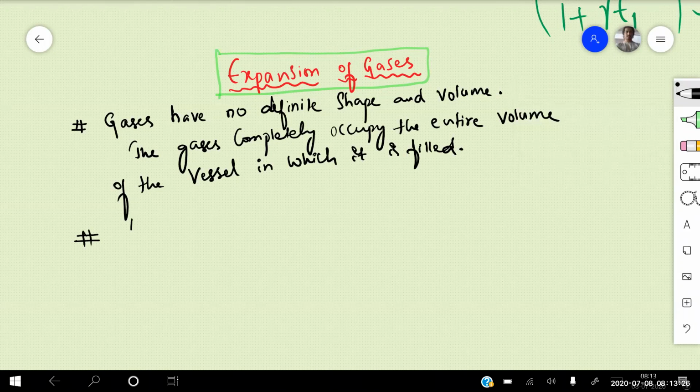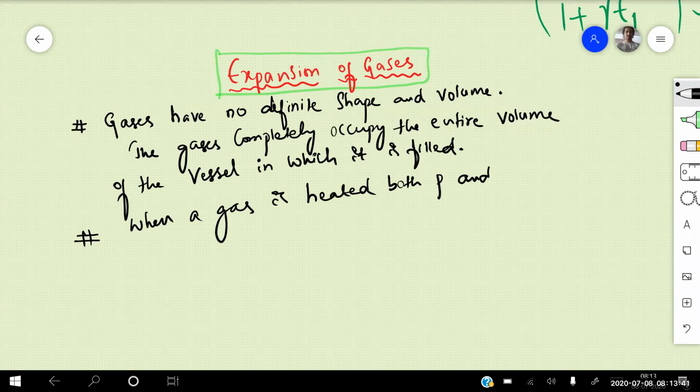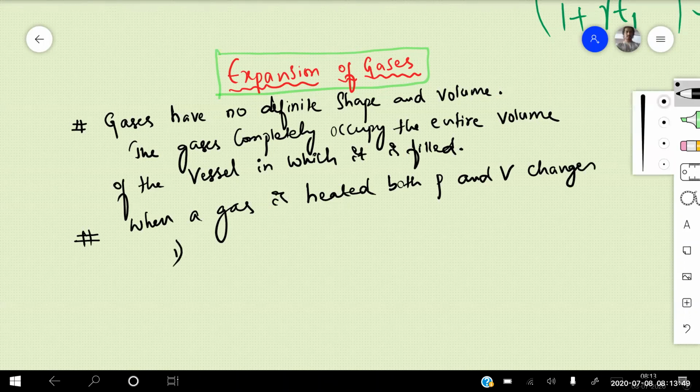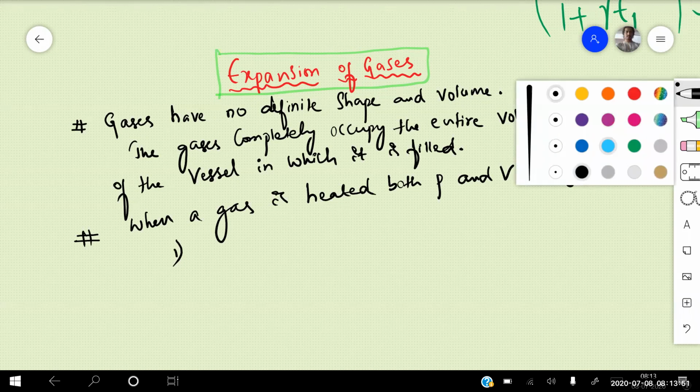When a gas is heated, both pressure and volume change. So it has two coefficients, beta.